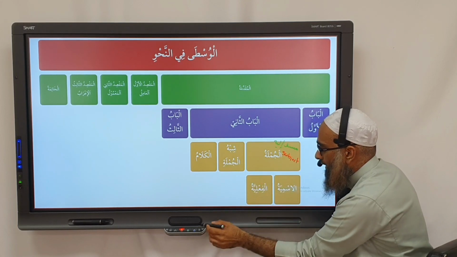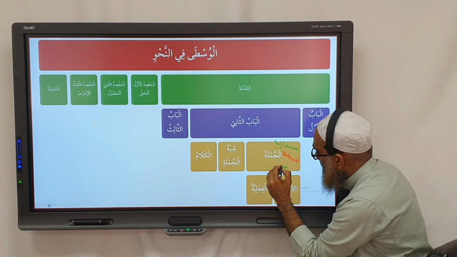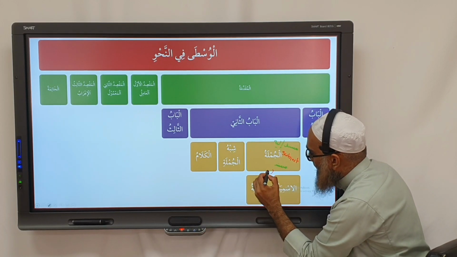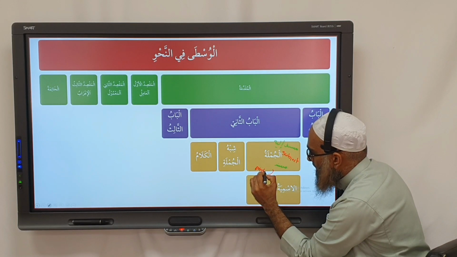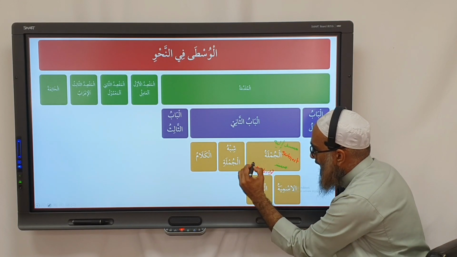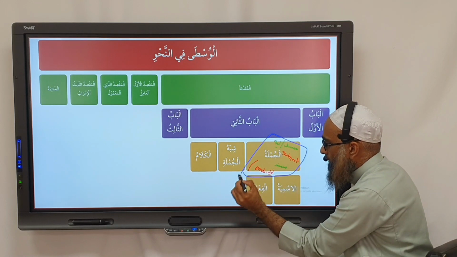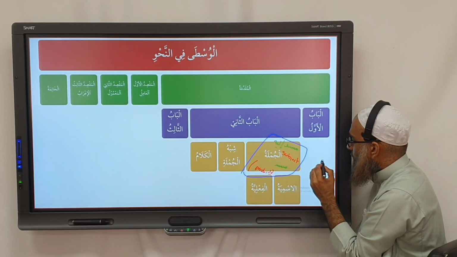Correct. And then the second word is what? The predicate, loosely, the predicate. And both of these together, the musnad ilayhi and the musnad, are called what? The umda. What does umda mean?